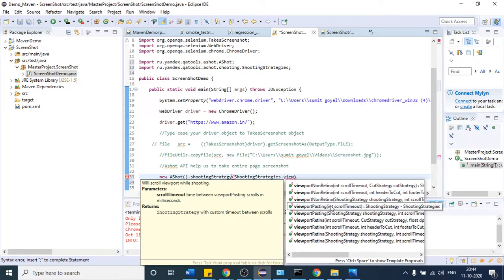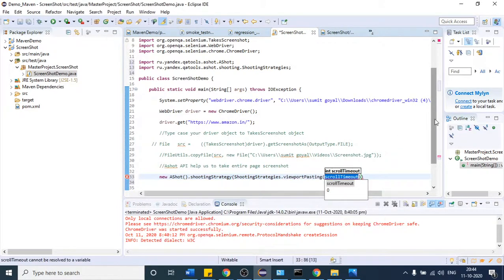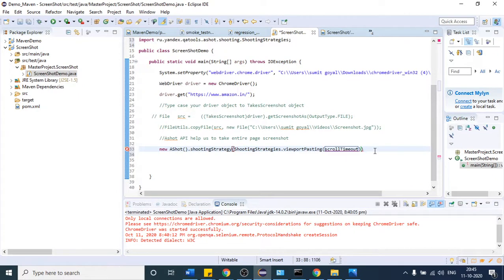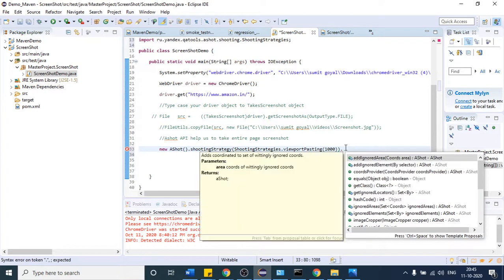It takes an integer, the scroll timeout, so click this. After that, at the end, dot takeScreenshot. What will this timeout be? Let me provide 1000 as of now. What is this number? I will come to this point in a short while. After that, I will use one more method, which is called takeScreenshot.